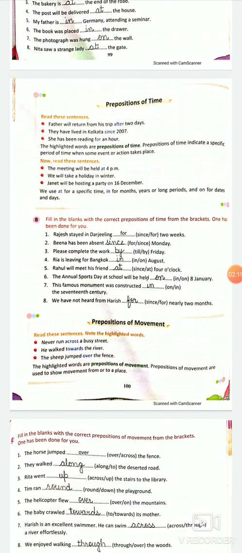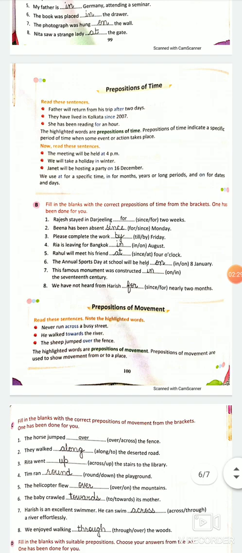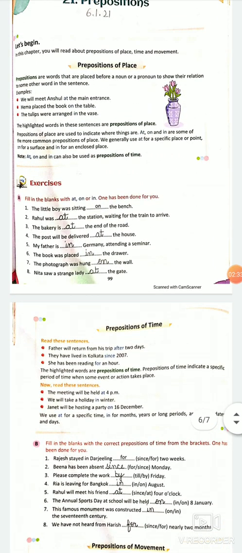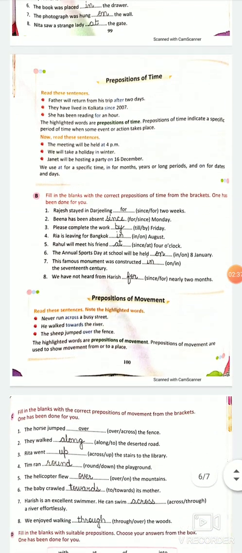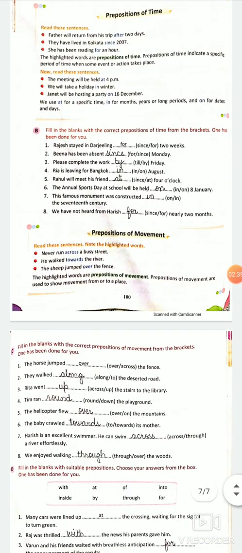She has been reading for an hour. 1 घंटे से पढ़ रही है. For an hour. For. Since, like how long she has been studying? For an hour. Basically, it answers the question when. And if we talk about preposition of place, it answers the question where. Right? Now let us read the sentences which are given below.